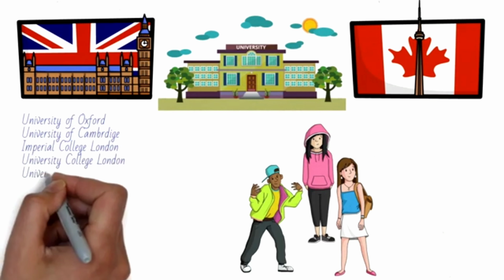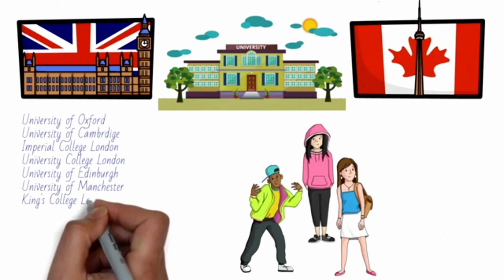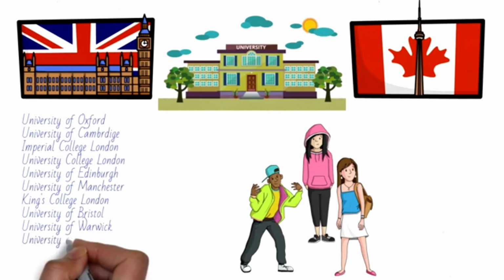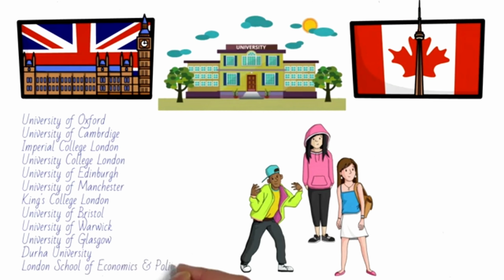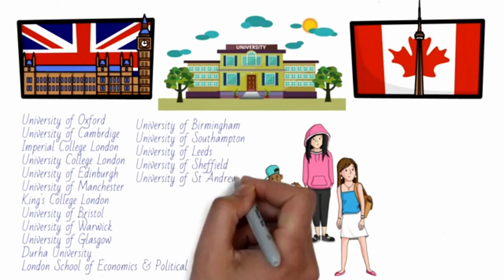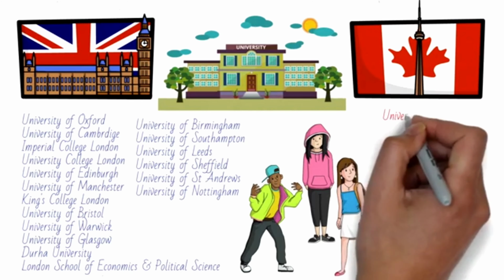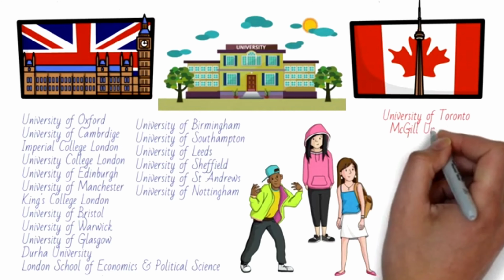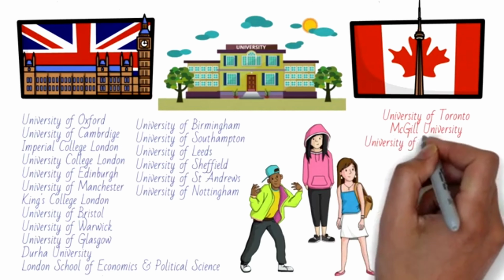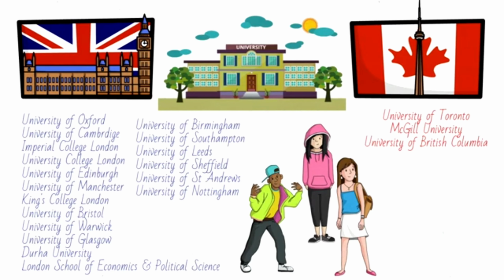institutions in that list, namely University of Oxford, University of Cambridge, Imperial College London, University College London, University of Edinburgh, and all of those which are listed out here. While Canada has only 3 in the top 100. University of Toronto, which is obviously in Toronto, McGill University, which is in Montreal, University of British Columbia, which is in Vancouver. Now these were the 3 which are there in the top 100, but in the top 200 there